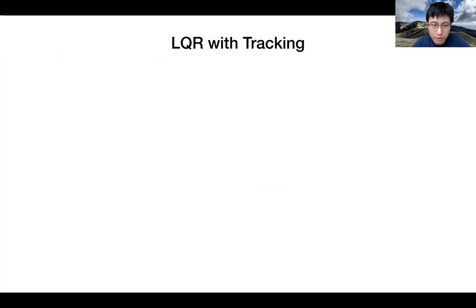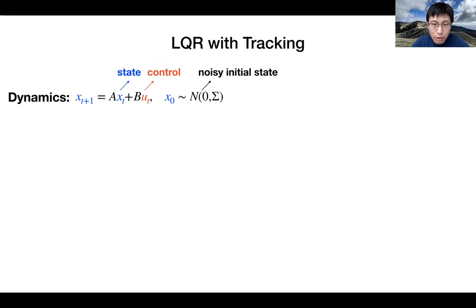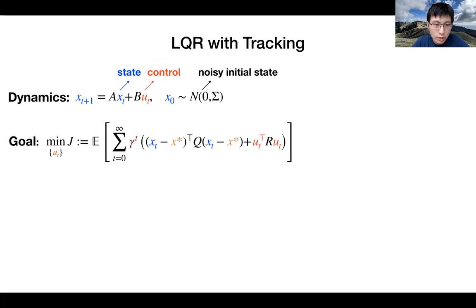We consider the following LQR setup. We have linear dynamics. Here x is the state, u is the control, and x0 is the initial state, which is stochastic and which we assume to follow a Gaussian distribution. The goal here is to choose a sequence of control actions u_t so as to minimize the following discounted infinite horizon cost. Here gamma is the discount factor, and x star is the target, whose distance to the state x_t we wish to minimize. Q and R we assume are both positive definite cost matrices.